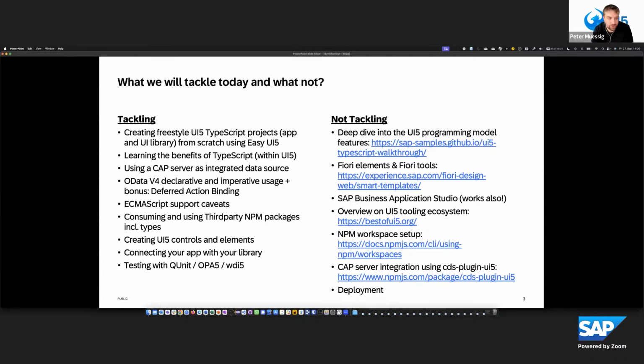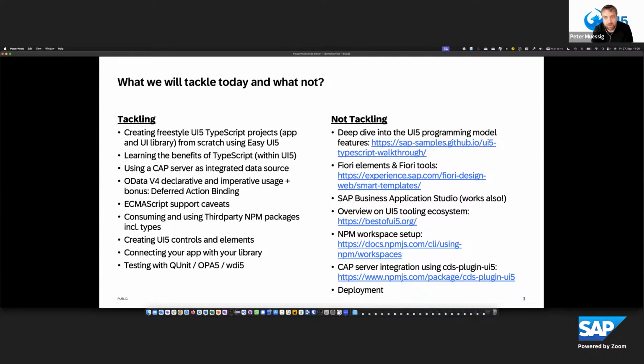I would also like to show you how you can integrate third-party packages, something we often require so that we don't have to implement everything on our own and can instead use a third-party package that does that. I would like to show you how you can do that. We will also do a little bit of control development, connect the application and library finally, and do some testing.